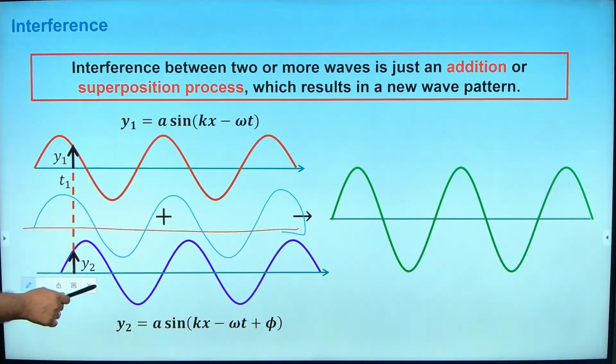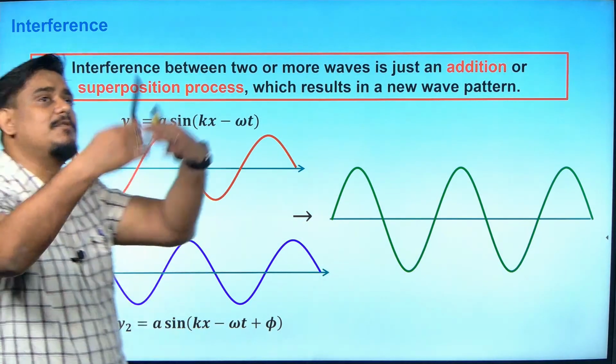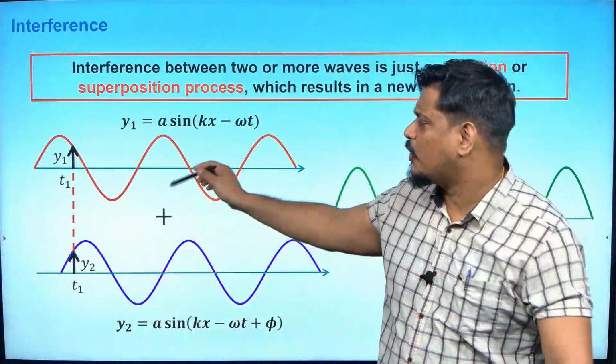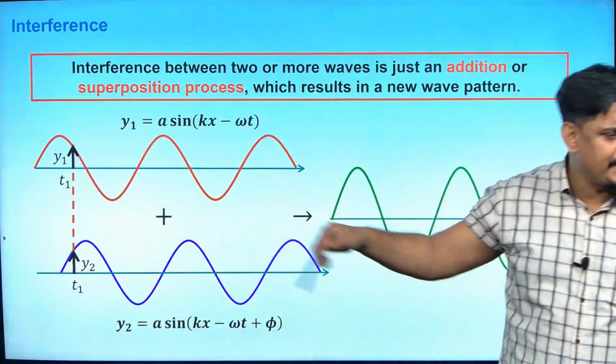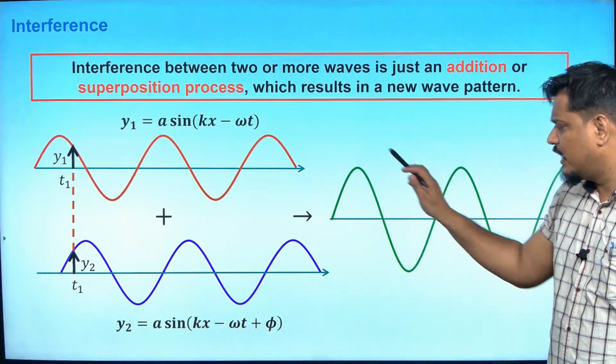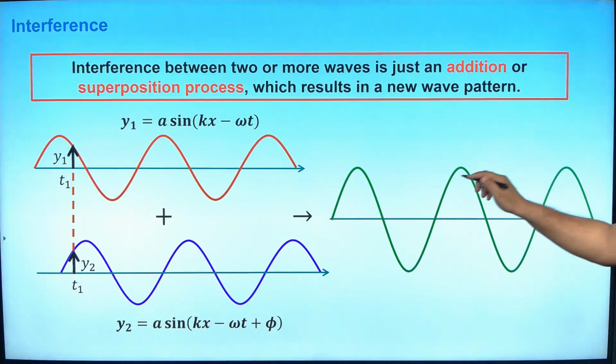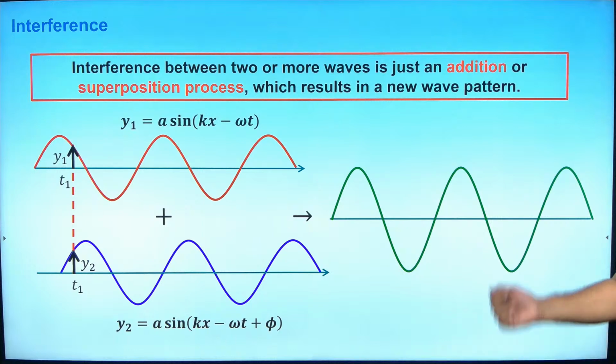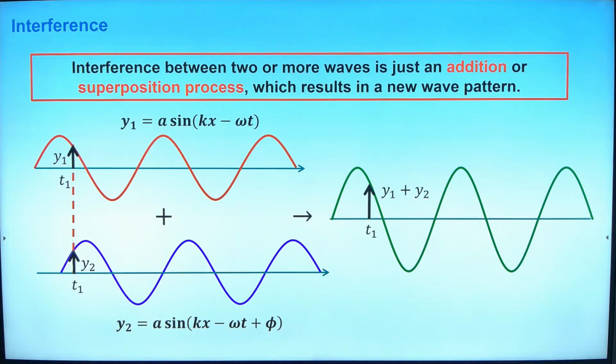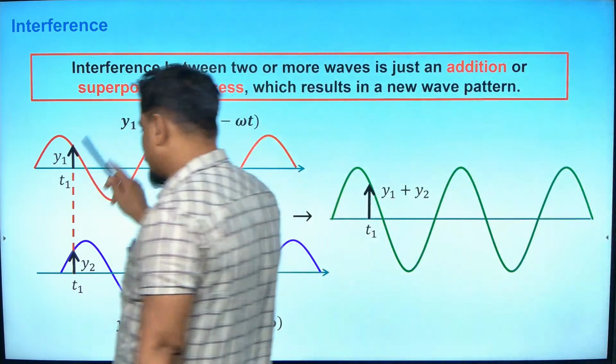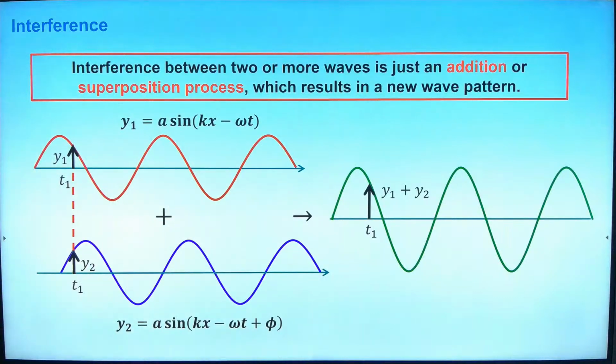What I am drawing here is the third possibility, that some part of the first wave and some part of the second wave are meeting. So they will produce a wave which has a displacement of y1 plus y2. It will not be double amplitude, but it will be y1 plus y2. Displacement will be whatever is the y1 here and whatever is y2 here; they will add both, and that will be the net displacement, isn't it?